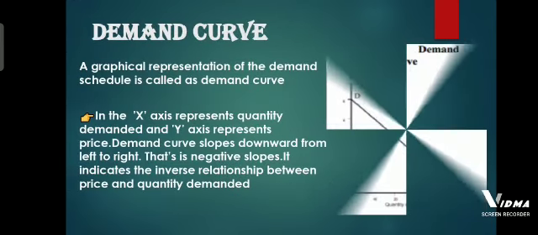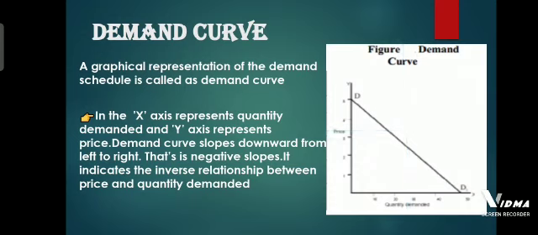Demand curve. A graphical representation of a demand schedule is called a demand curve. The x-axis represents quantity demanded and the y-axis represents price. Demand curve slopes downward from left to right, that is, it has a negative slope. It indicates the inverse relationship between price and quantity demanded.